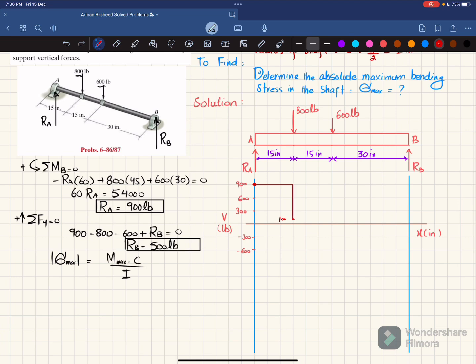Now moving from this point till the other load applied, there is no other force, so it will remain horizontal. And at this point we have minus 600, so 100 minus 600 will be equal to minus 500. So the shear force will change to minus 500. Again moving from this point till the end there is no other force, so it will remain horizontal. And at the end you can see you have RB which is equal to plus 500, so minus 500 plus 500 will bring it to 0, so it will be like this, and this is your shear force diagram.